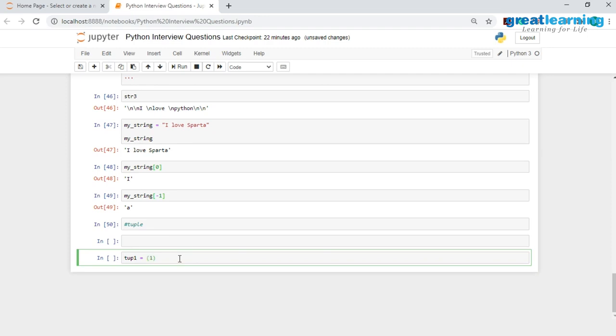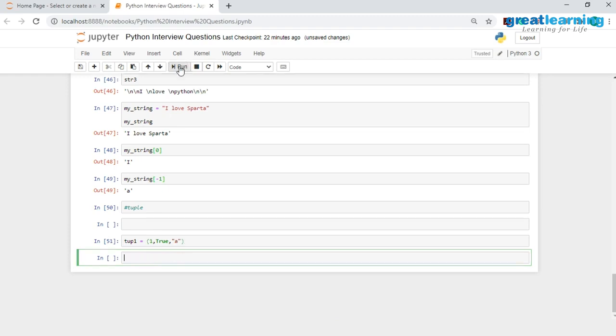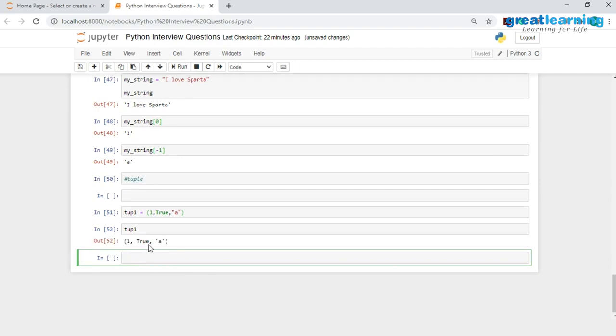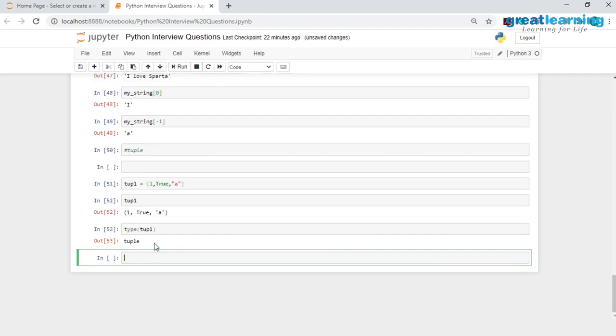So I will start off by storing the number 1, then a logical value True, then a string value a. Now let me print out tup1, and as you see, I have successfully created this tuple with these elements. And to check the type, I have the type method, and inside this I will pass in tup1, and you would see that I have successfully created a tuple.